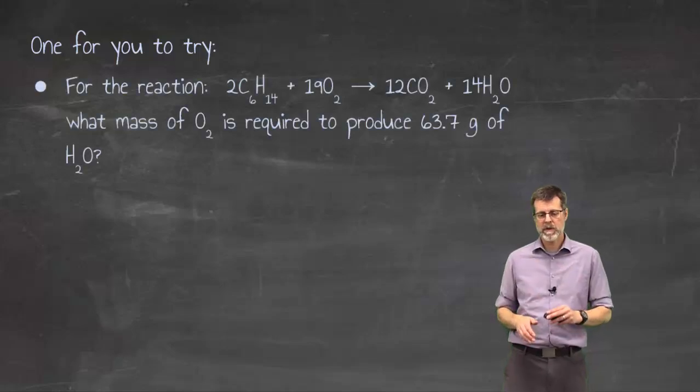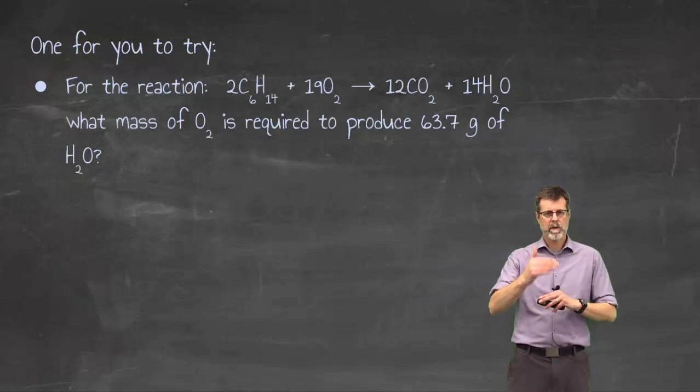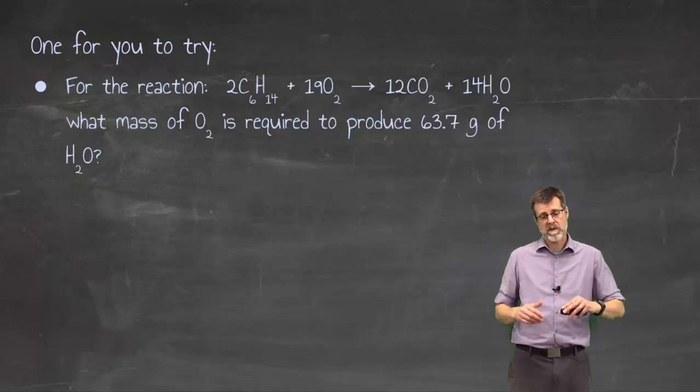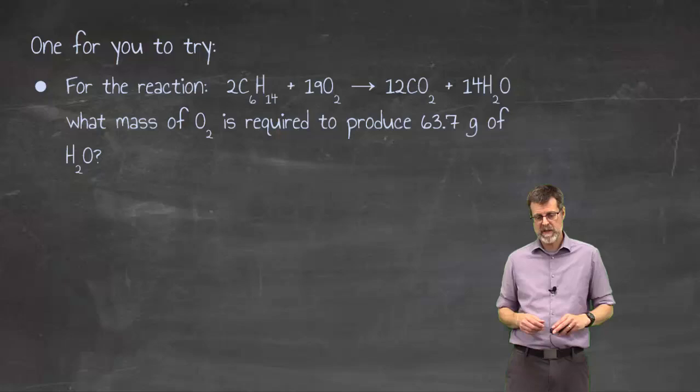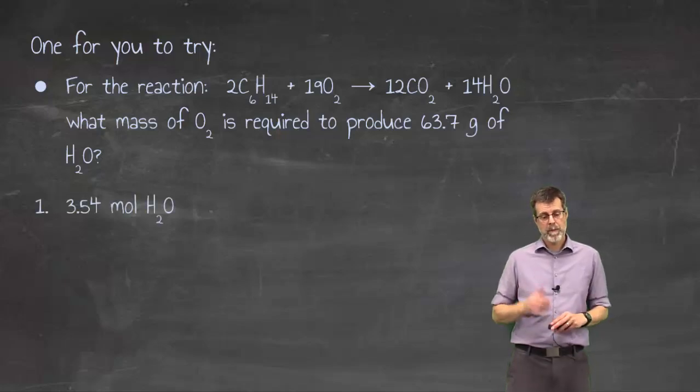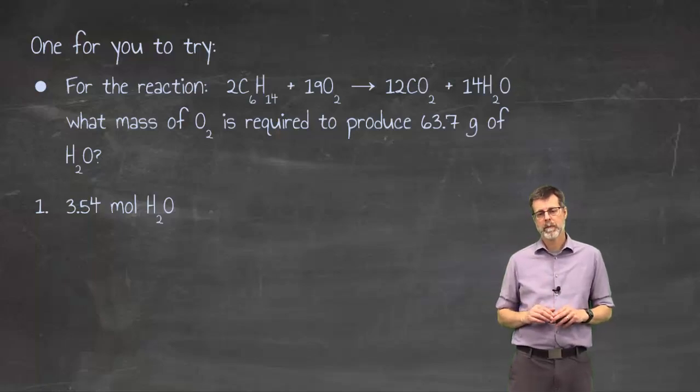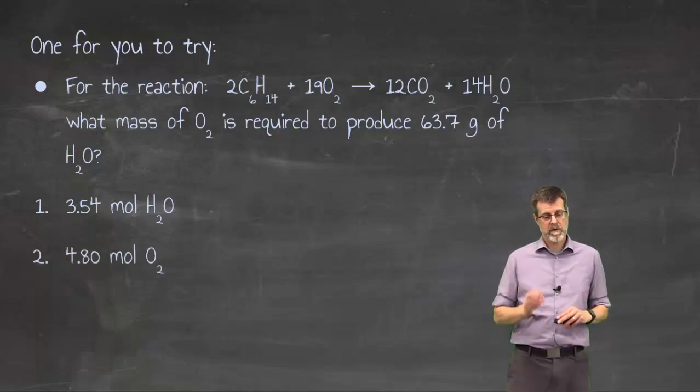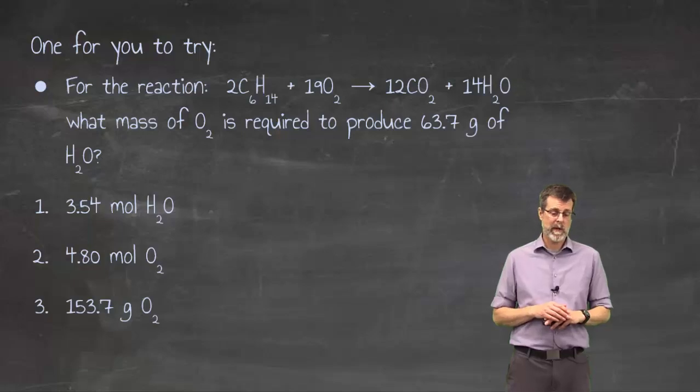All right, I'm going to give you one to try. I would like you to pause it. I'm going to show you the answers to each one of these steps, but I want you to pause this and work this out on your own, following the pattern that we've established. As you get there, after the first step, the number of moles of known is 3.54 moles of water. After you do the ratio step, you should have 4.8 moles of oxygen, and your final mass should be 153.7 grams of oxygen.